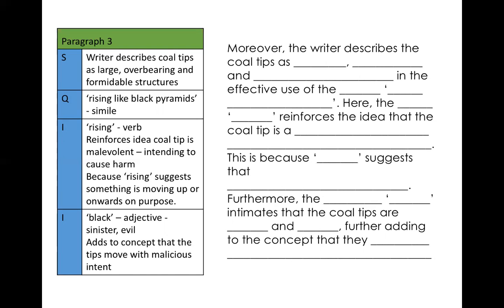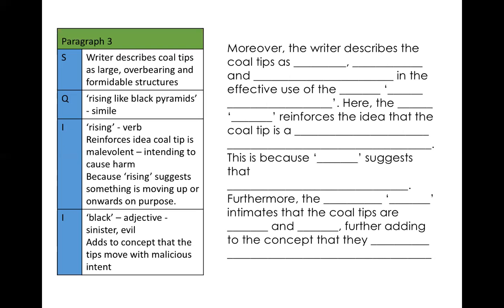Here, again, there's that space before the quotes. You need to name the word class of the thing you're about to put inside the quotes. So here, something reinforces the idea that the call tip is A, and refer back to the notes. The word reinforces is in there. You can use the notes that are in there. And then this is because, putting that quotation in again, suggests that, use the notes in the table. We're still on the first inference box here to finish that sentence.